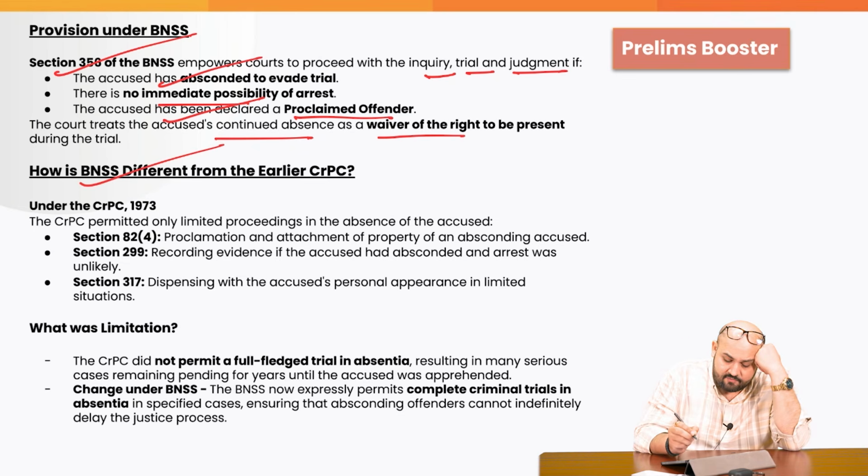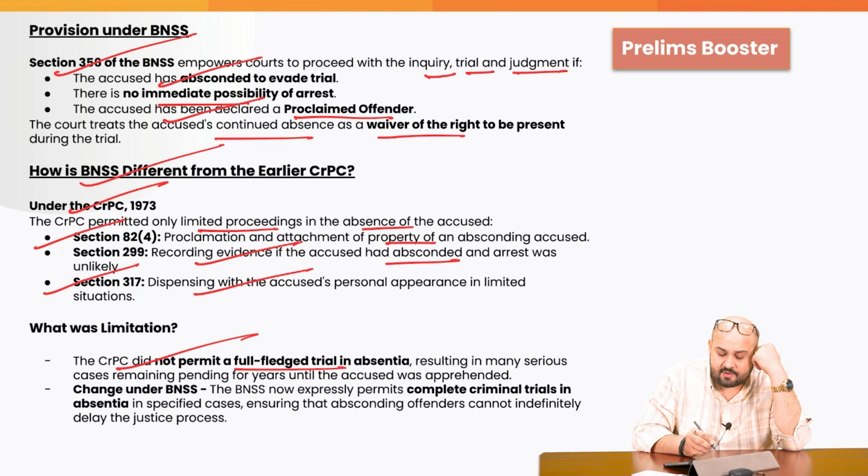How is BNSS different from the earlier CrPC? Under the CrPC of 1973, limited proceedings were permitted in the absence of the accused. For example, Section 82(4), proclamation and attachment of property of an absconding accused. Section 299, recording the evidence if the accused had absconded and arrest was unlikely. Section 317, dispensing with the accused person's appearance in limited situations. What was the limitation? The CrPC did not permit a full-fledged trial in absentia.